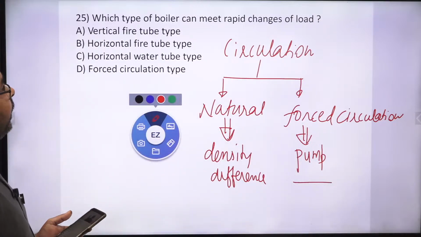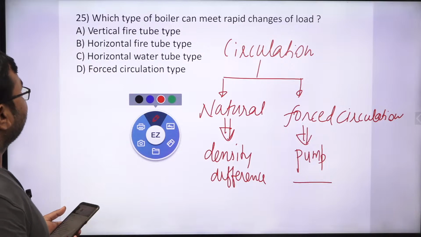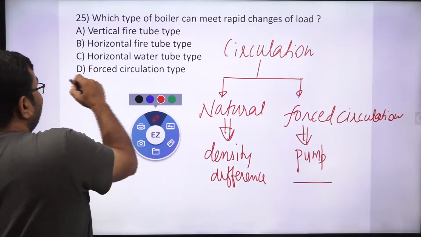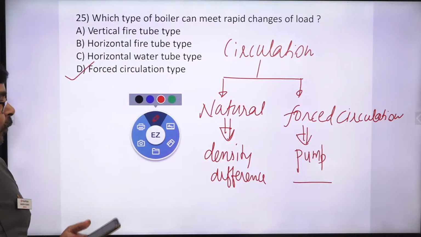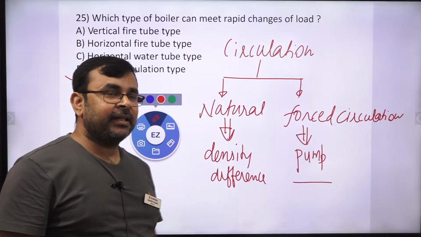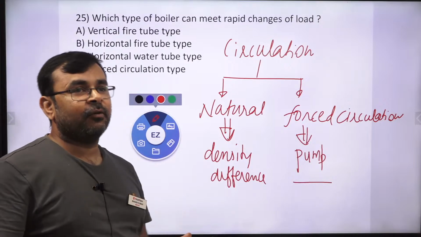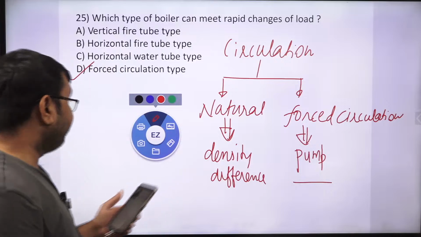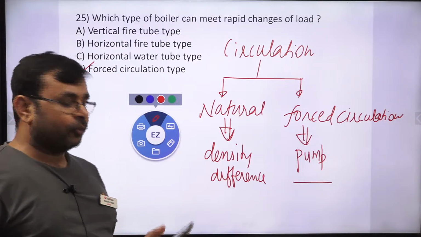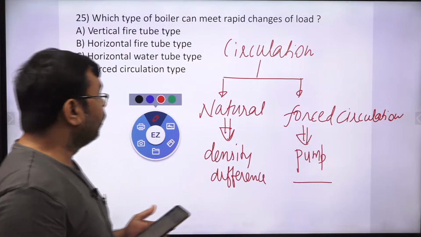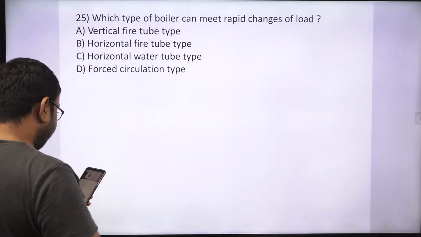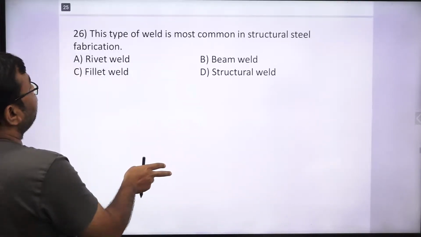So for rapid change in load, we always use a boiler which is operated with forced circulation type, yes or no? Because with the help of forced circulation we can control the capacity of steam generation. So whenever we have a rapid change of load, then we always use a forced circulation type boiler, yes or no? So the correct answer is option D. Okay, so what about the next question?